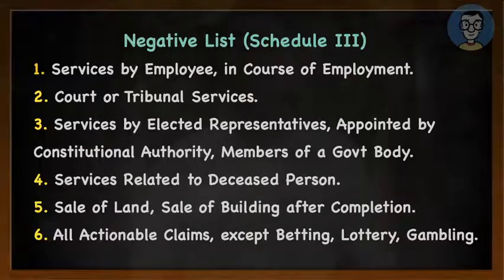The fifth item spoke about sale of land and one more thing, which was sale of building as specified in schedule 2 para 5b. The sixth item spoke about any actionable claim except 3 items, which are lottery, betting and gambling, will not be treated as supply. So these 6 items you need to remember, because from an examination point it is very important and there will be questions asked from this.